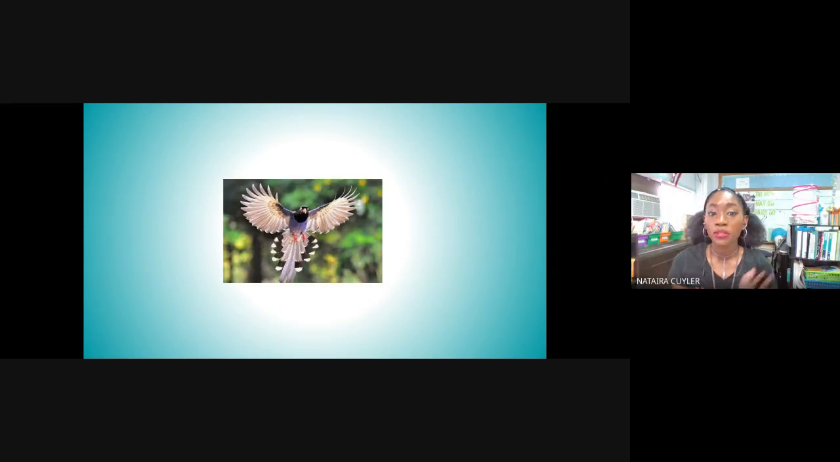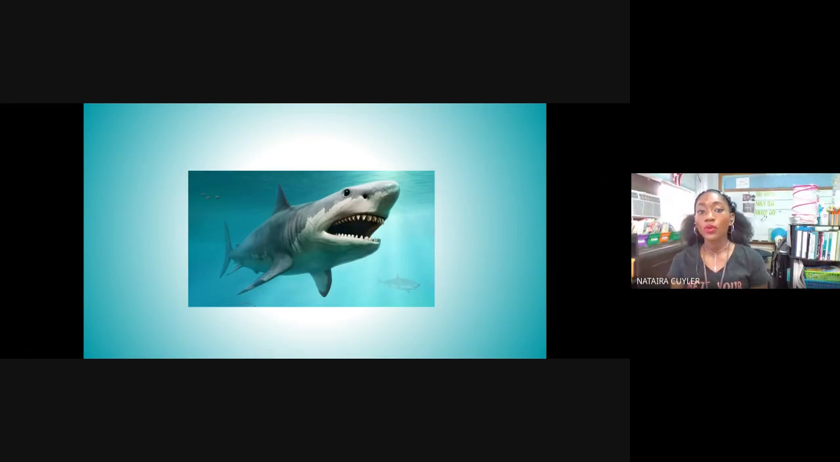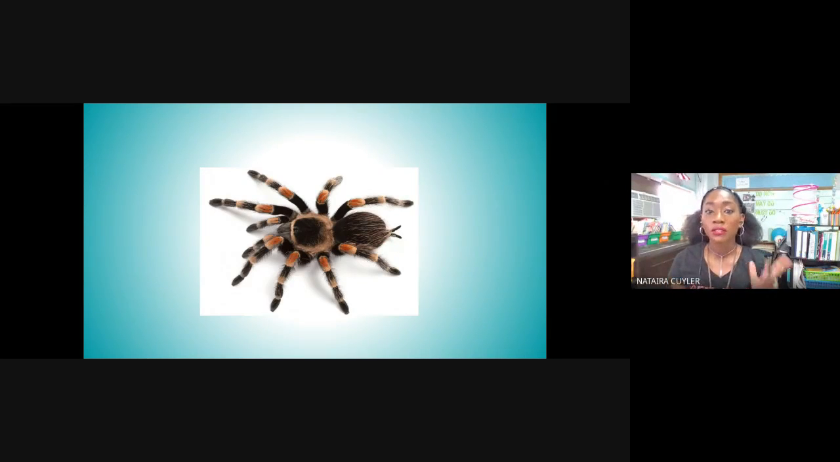We have a beautiful bird here, and birds can eat berries or worms. We have a shark here. Now, sharks, they eat other fish, much smaller fish. And we have a spider. They typically eat flies and other small insects.